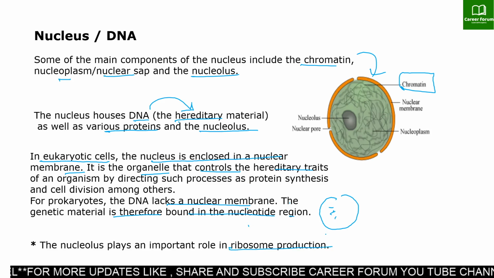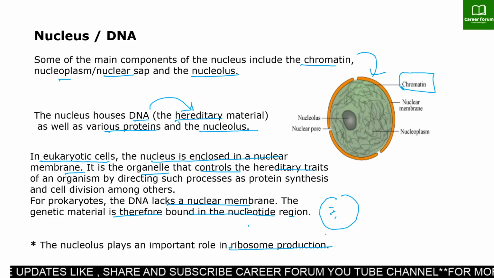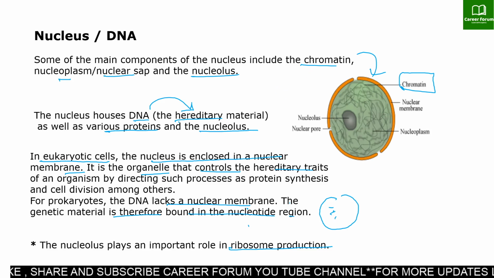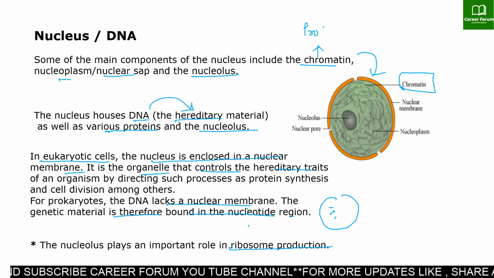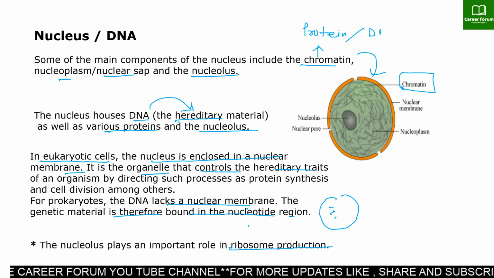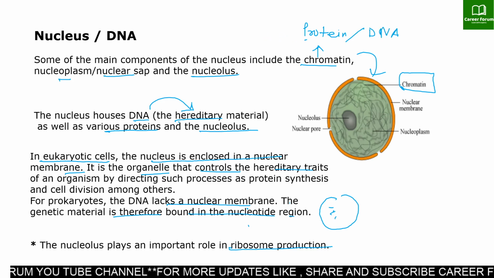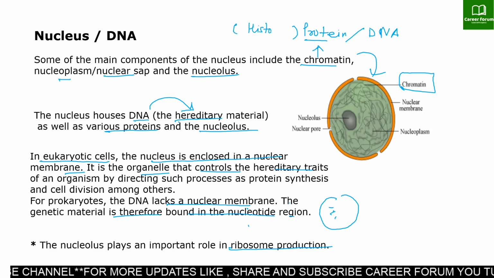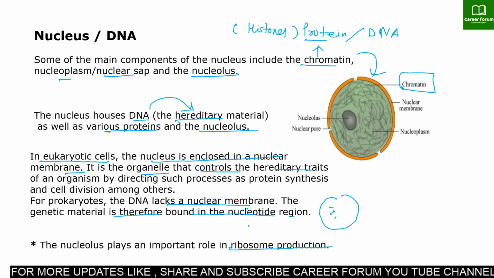Basically, chromatin, which I have just mentioned there, is a substance within a chromosome and it consists of DNA and protein. Remember that this chromatin consists of protein and DNA, and the major proteins in chromatin are histones. Fine. So this is all about the nucleus.